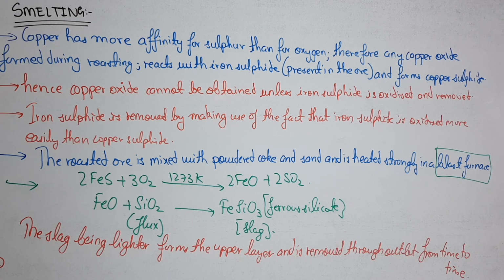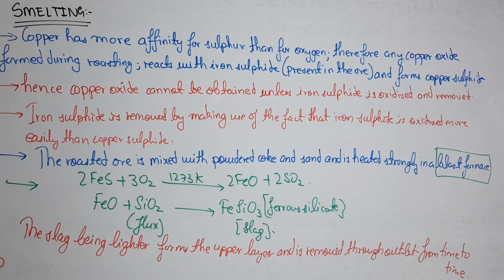At 1273 Kelvin, at this temperature the ferrous sulfide is oxidized to ferrous oxide, means 2 FeS plus 3 O2 gives 2 FeO plus 2 SO2.